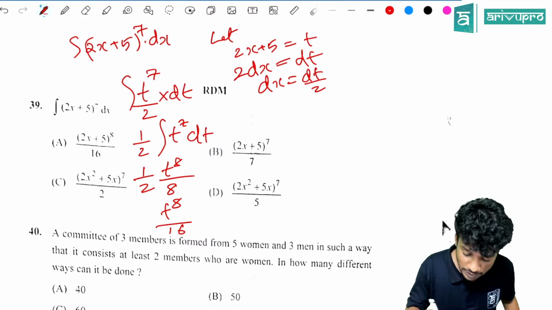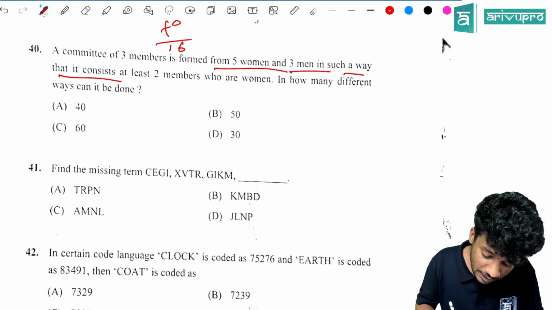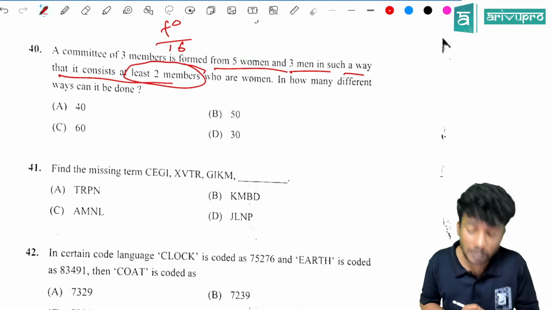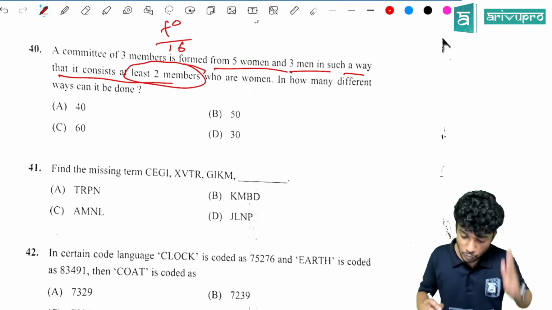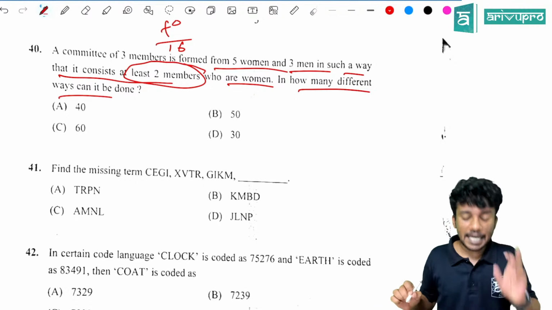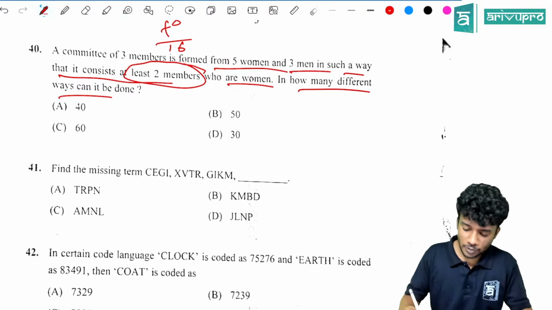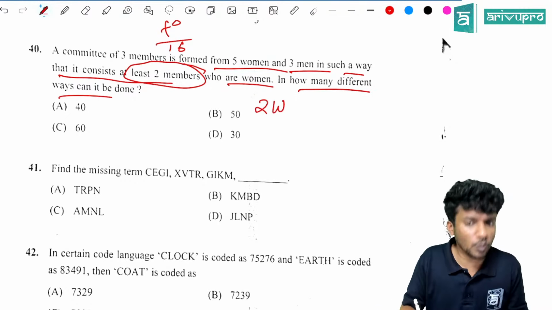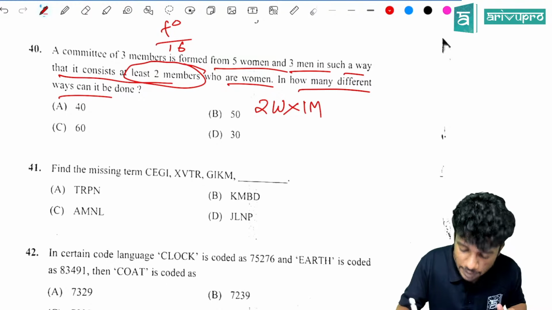Now the final question. A committee of 3 members is formed from 5 women and 3 men in such a way that it consists of at least 2 members who are women. Direct question, we have solved it in the class also. In how many different ways can it be done? Very direct. So one possibility is 2 women and 1 man.